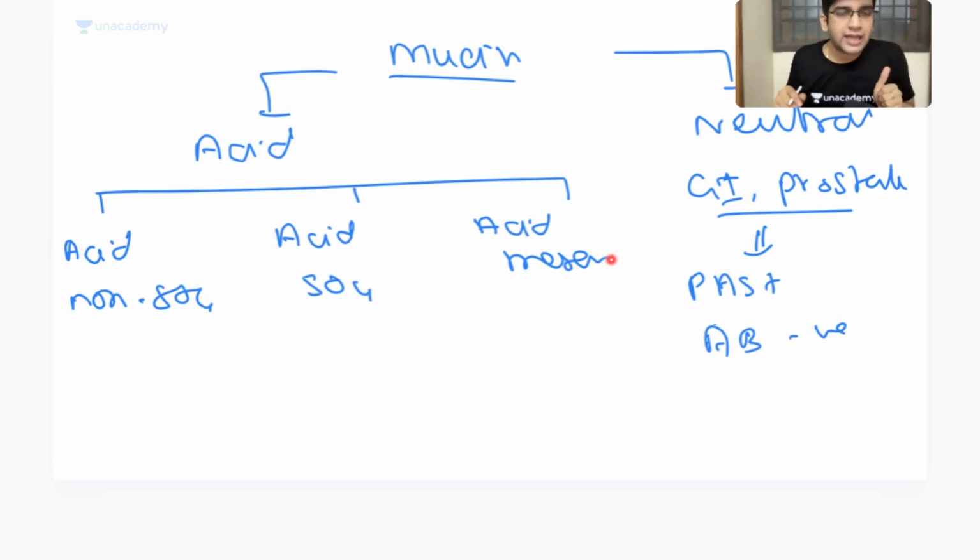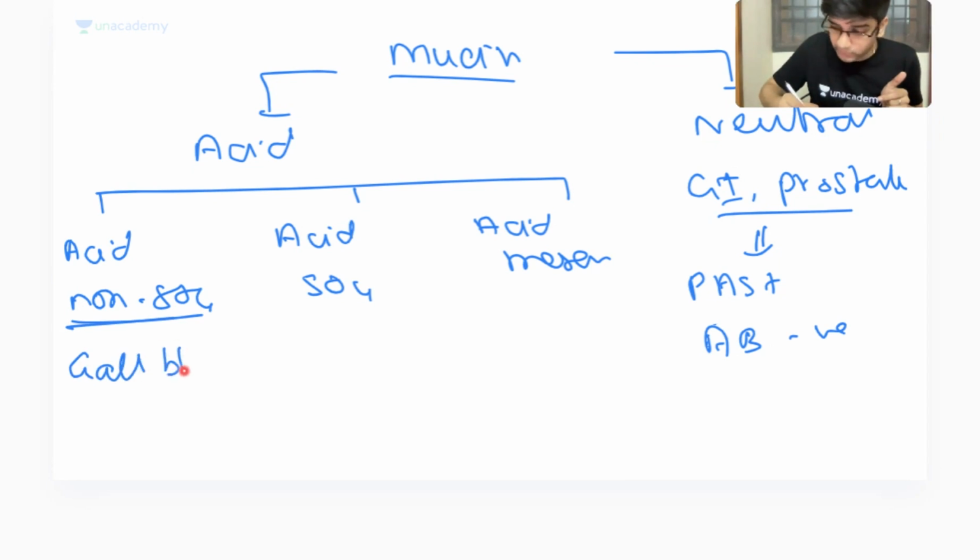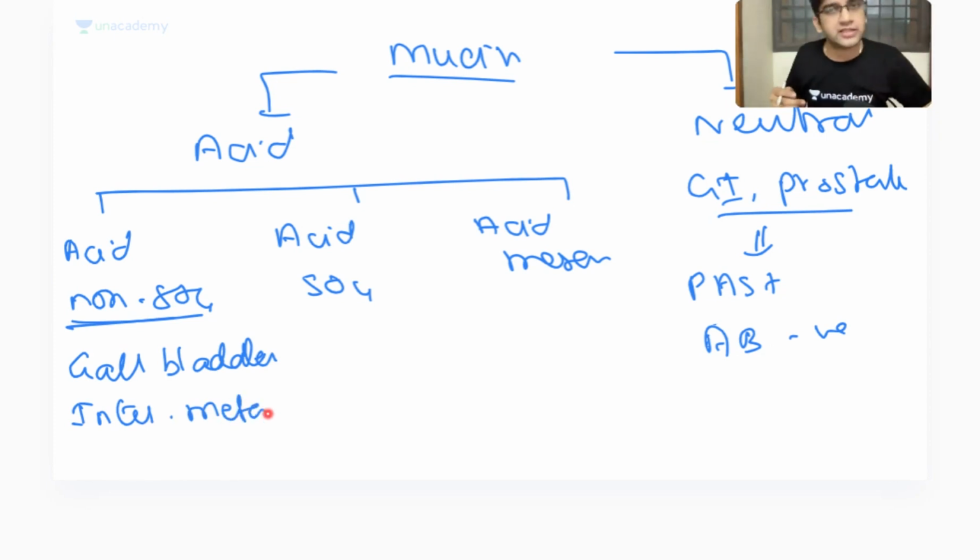When I have a non-sulfated acid mucin, I see it in the gallbladder and in intestinal metaplasia. Can I call Barrett's intestinal metaplasia? Yes. So acid non-sulfated mucin, I'll see in normal gallbladder, as well as in adenocarcinoma of the gallbladder, and in intestinal metaplasia. Intestinal metaplasia can happen in the esophagus, which is Barrett's. It can also happen in the stomach as a result of peptic ulcer. In both places, it is going to be positive for Alcian blue as well as PAS. This is dual positive, which means Barrett's will be positive for both.